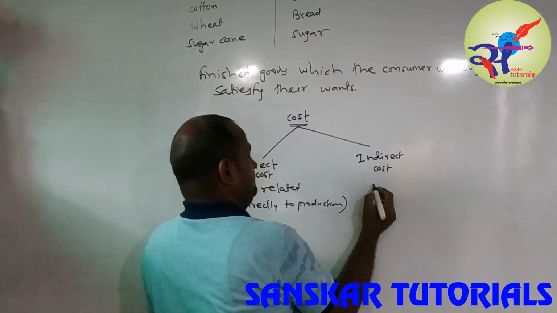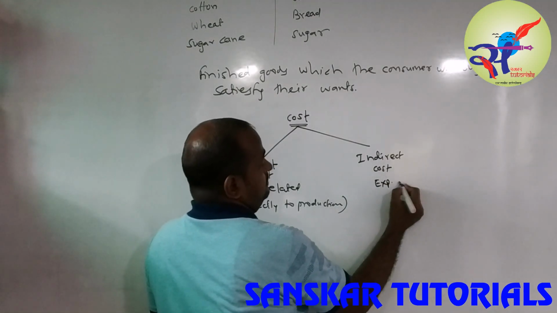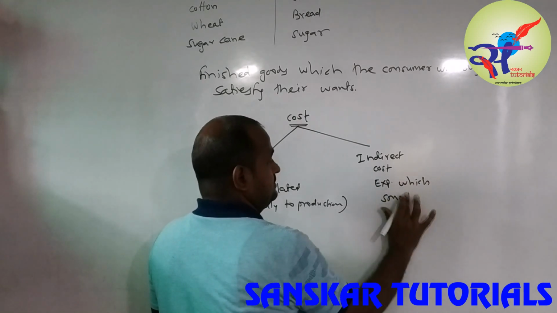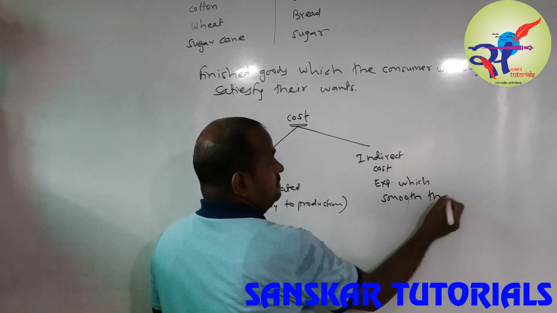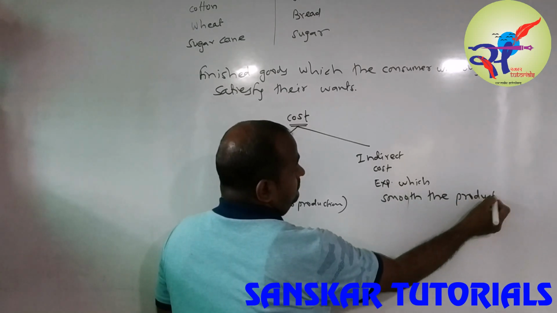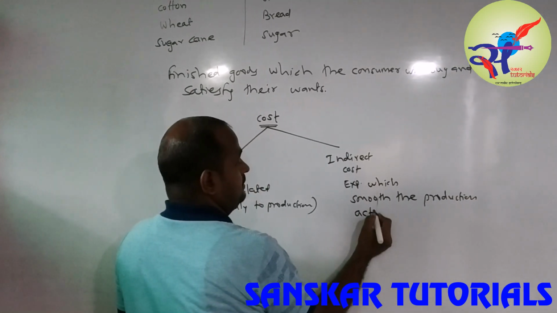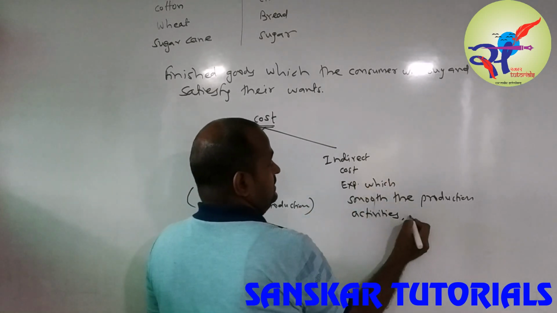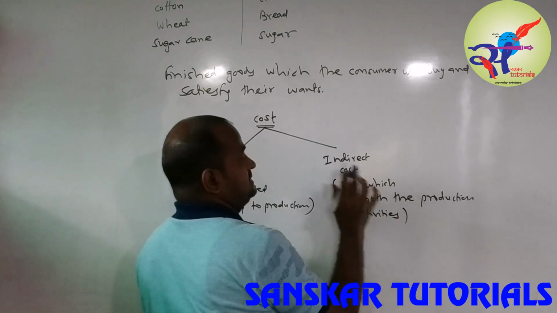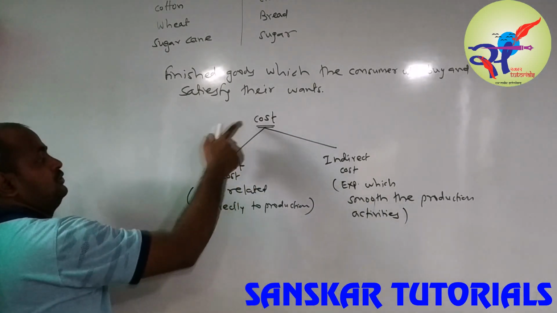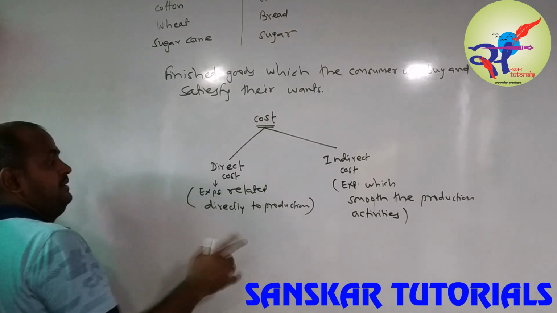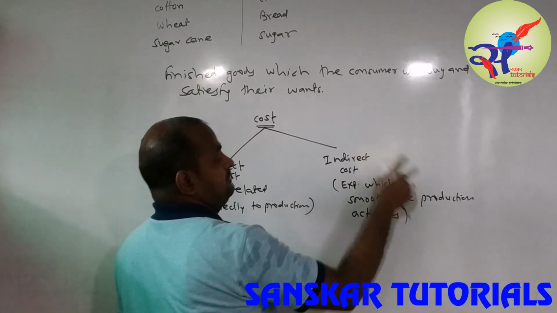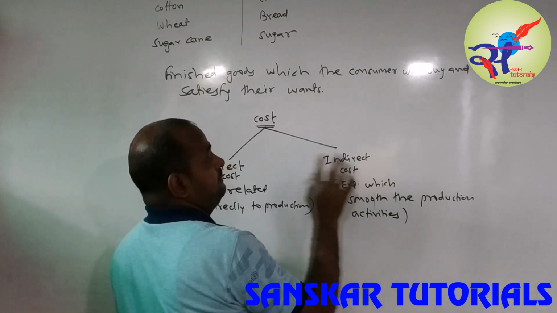And expenses which smooth the production activities are called indirect expenses. So cost is divided into two parts, direct and indirect. Expense which is related directly to production, and expense which is smoothing the further production process, is called indirect.